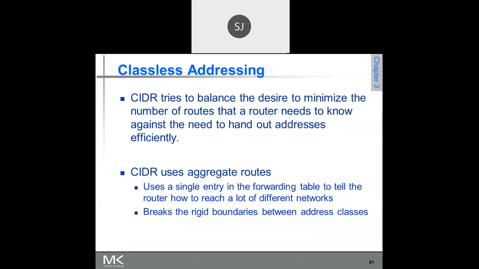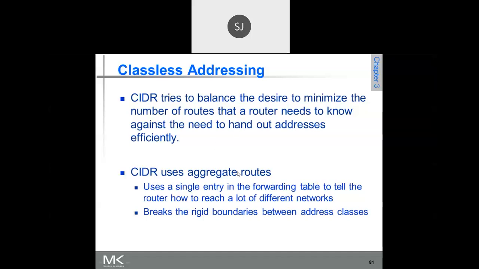CIDR uses aggregate routes. Aggregation is exactly the reverse of subnetting; the opposite of subnetting is supernetting. So multiple routes are clubbed together into one route. That is what is called route aggregation.